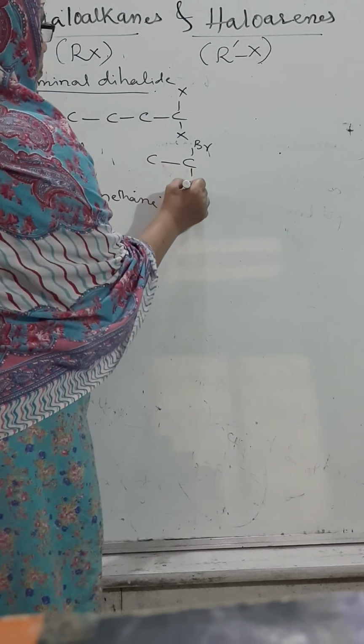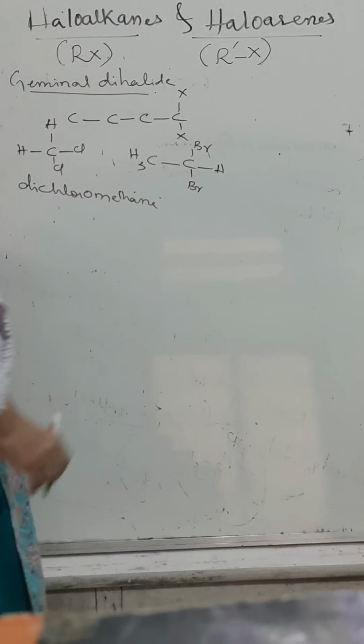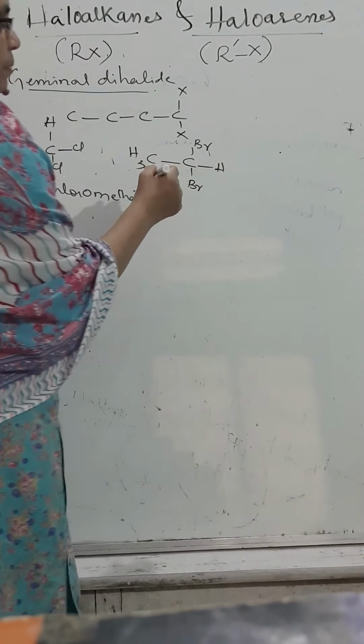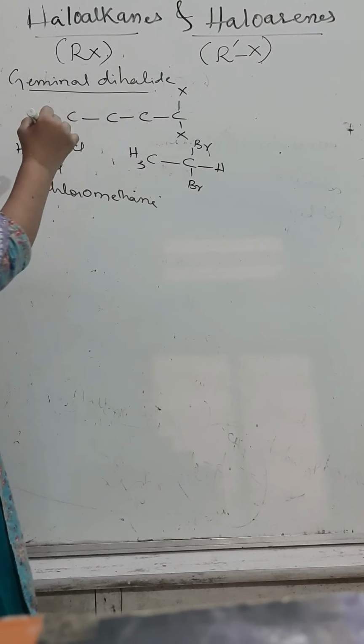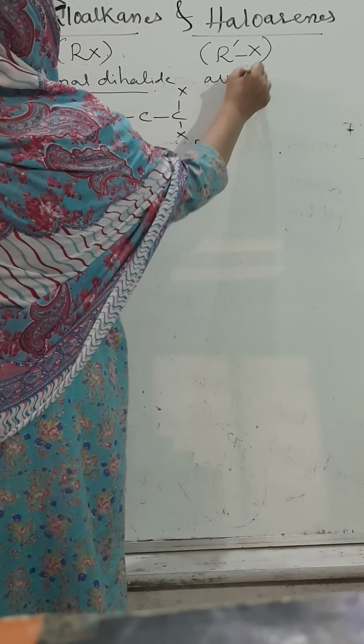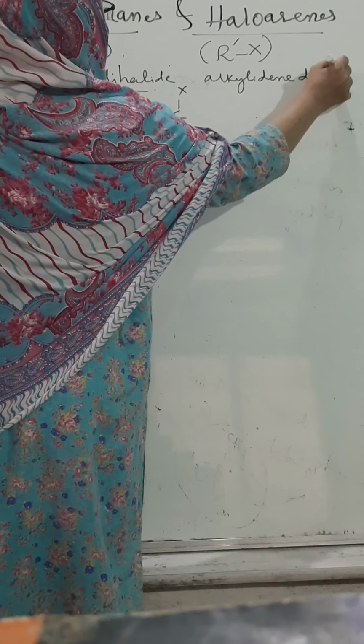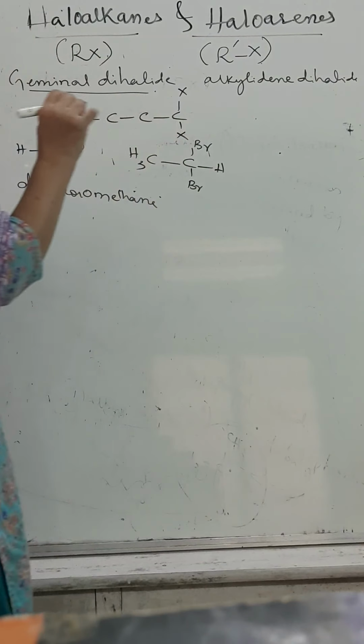What can we call it? Tell me. Geminal dihalides are commonly called alkylidene dihalides. Okay, these are common names.